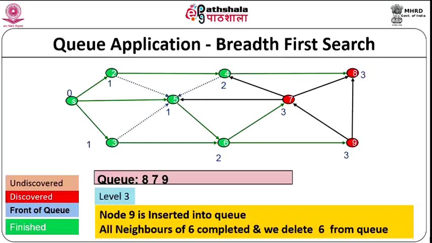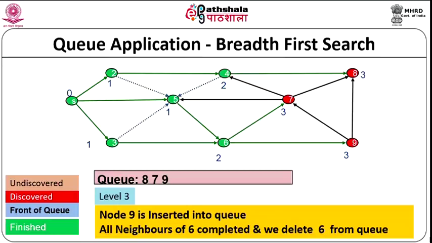Now, what is in front of the queue? 8 is in front of the queue. So, we have to start processing node 8, but it has no neighbors at all as per the graph itself. So, we just delete 8 from the queue, we do not have to do any processing, but we have to mark it as finished.